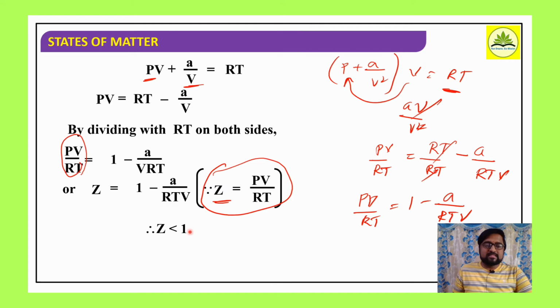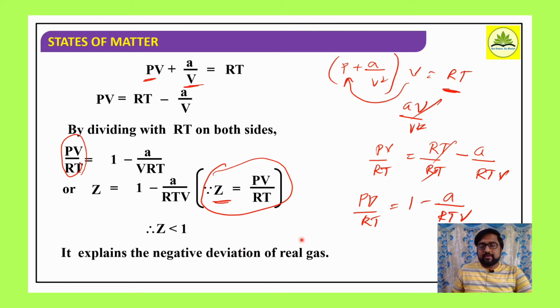So it explains the negative deviation of real gases. If Z is less than 1, it indicates negative deviation for real gases. If Z is equal to 1, as we already said, it indicates ideal gases. So at moderate pressure, real gases exhibit negative deviation from ideal behavior.